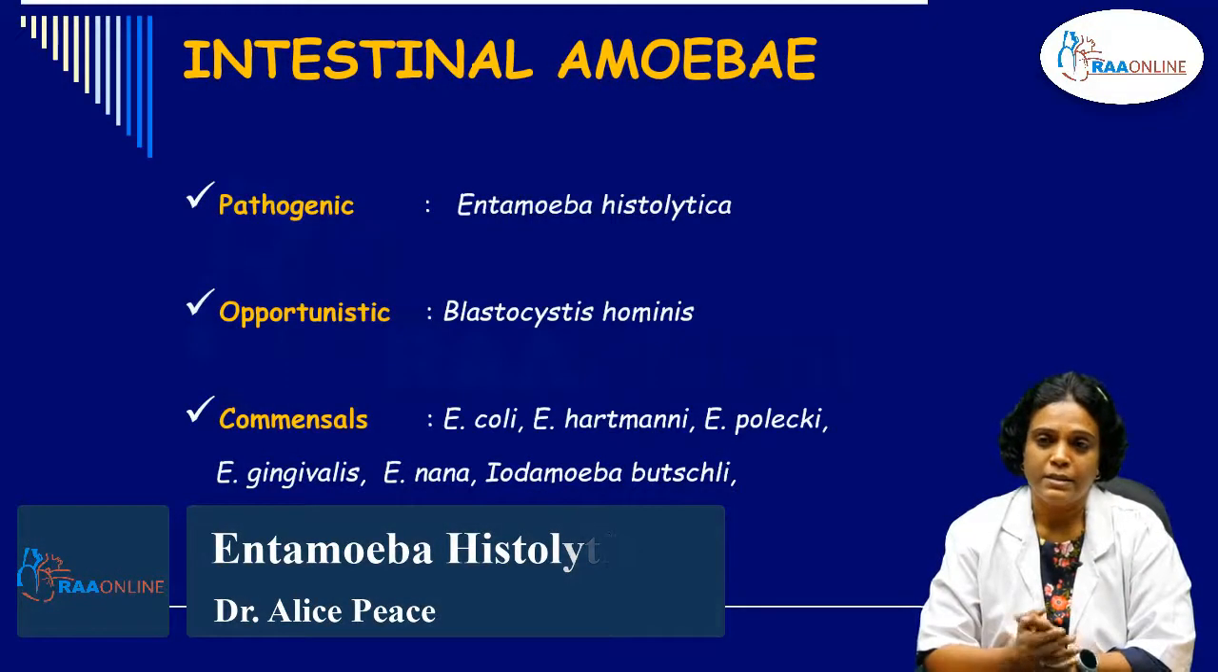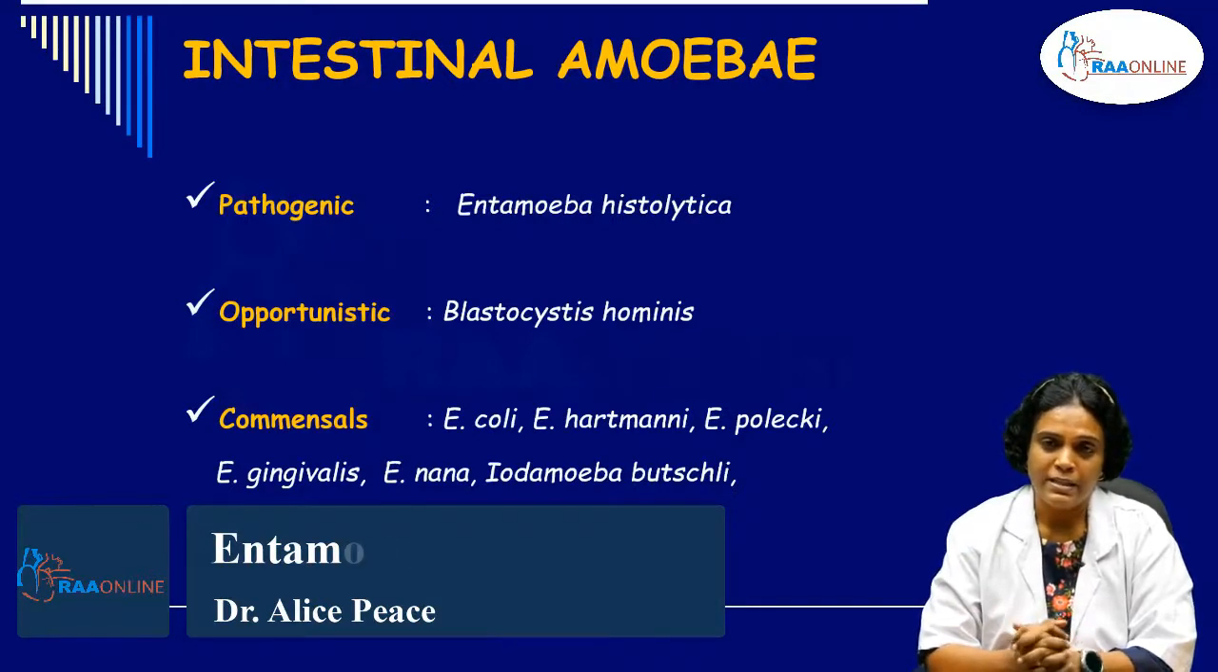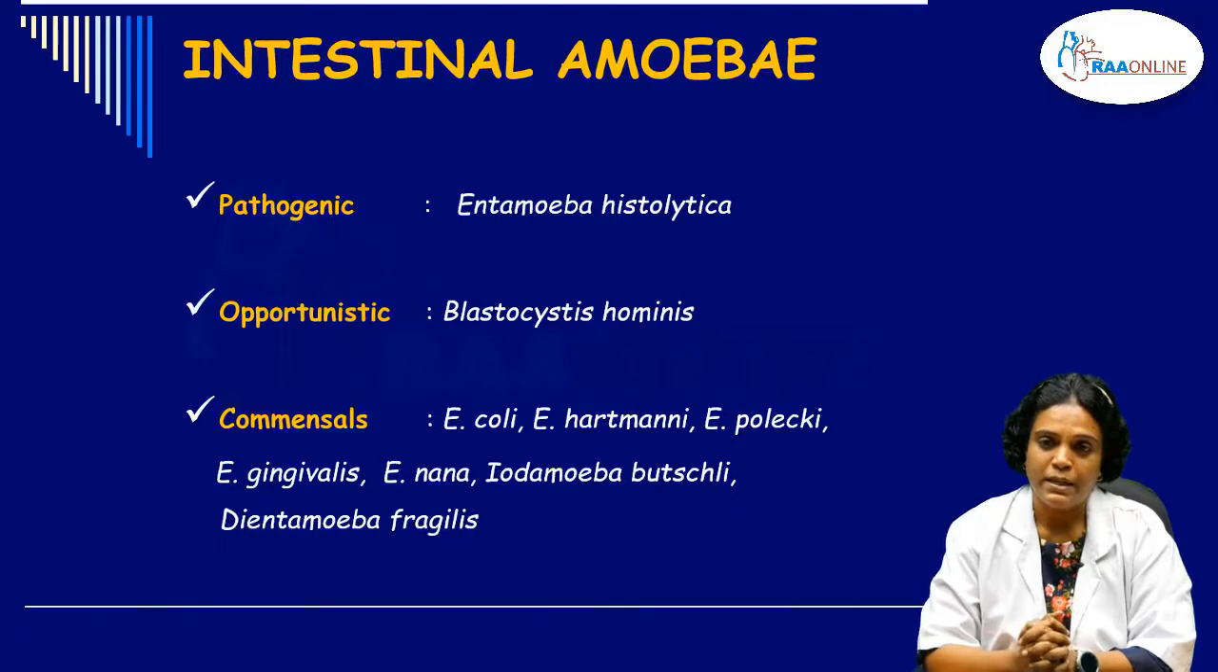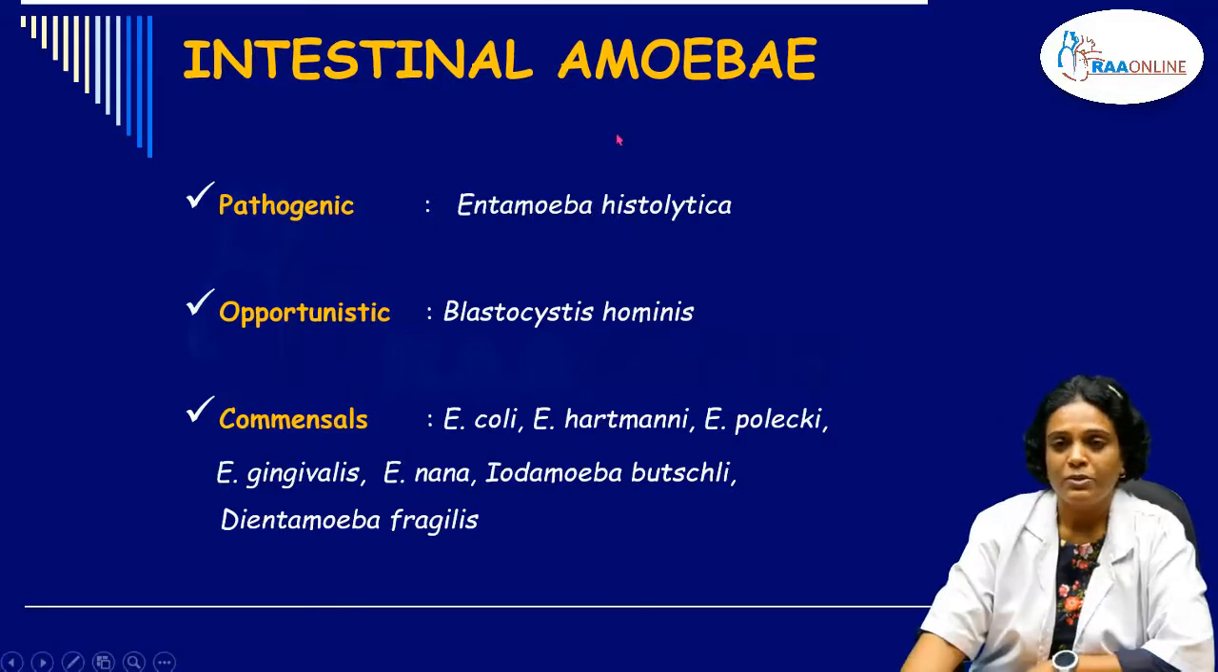So when you take these protozoans, we have intestinal amoebae, an example is Entamoeba histolytica, and then we have intestinal flagellates, where we have Giardia lamblia, and also we have coccidian parasites mainly causing intestinal infection, which include Cryptosporidium, Isospora, Microsporidia, Cyclospora, and also a few other protozoans which include Sarcocystis, Blastocystis hominis, etc.